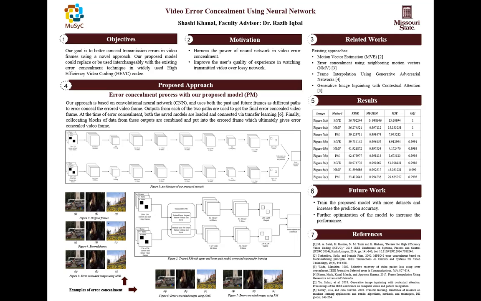Our main motivation behind this research is to take advantage of neural networks in video error concealment. This way, we improve the quality of error concealed video. We also compared the performance of our proposed model with motion vector estimation and error concealment using neighboring motion vectors technique. There are promising methods based on deep neural networks presented by different authors where GANs and inpainting models are used, like FinGAN and generative image inpainting models give good results. However, these techniques are not proved to work for video error concealment.